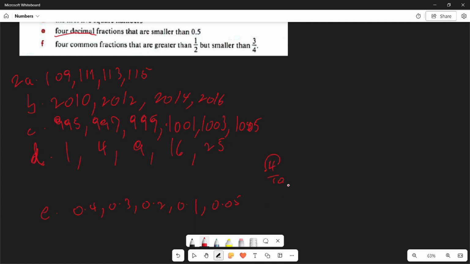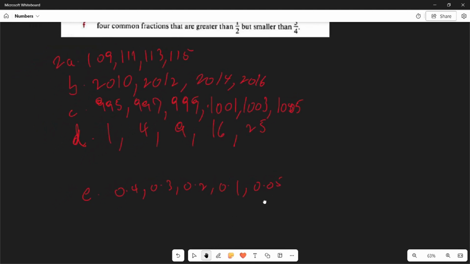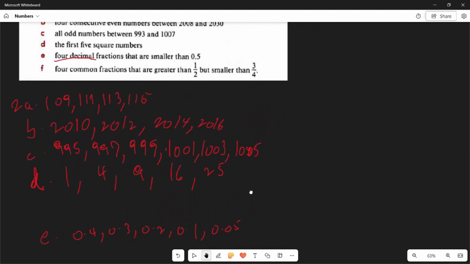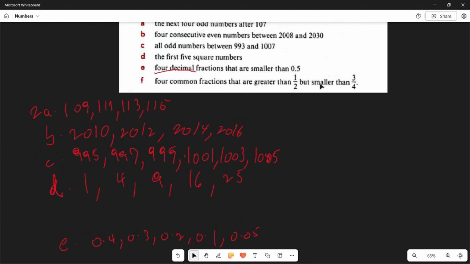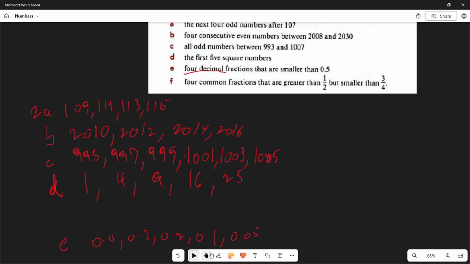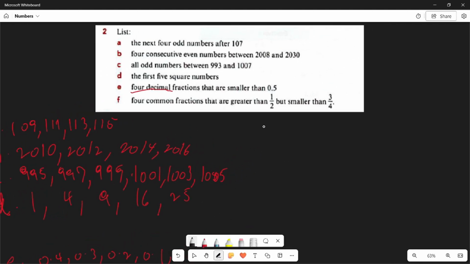So we can do what is called LCM in this question to find the 4 common fractions that are greater than 1 over 2 but smaller than 3 over 4. We can do 1 over 2 and 3 over 4, put them together, and then do the LCM of these two.